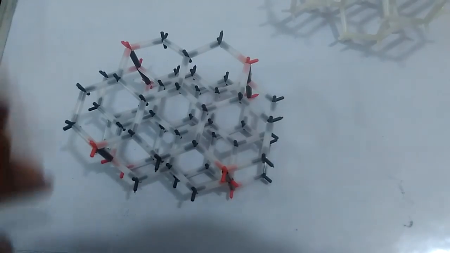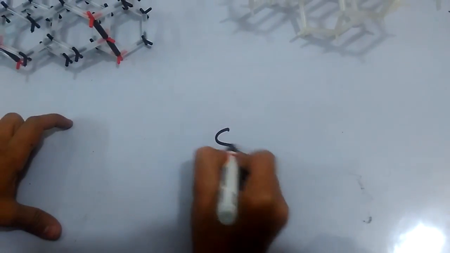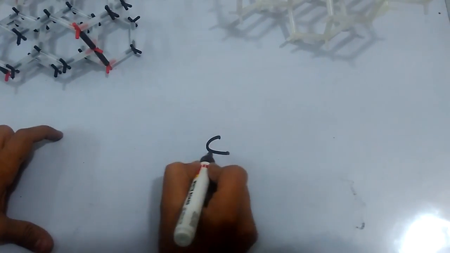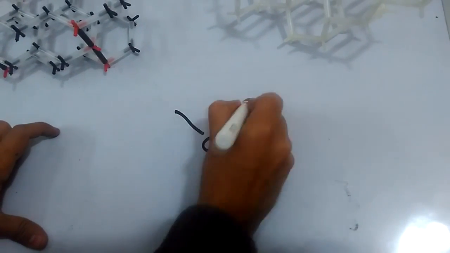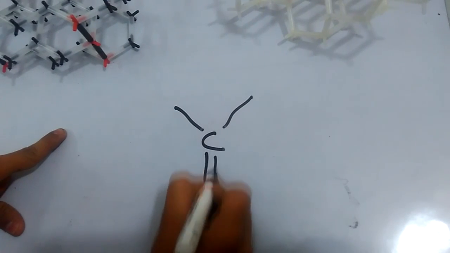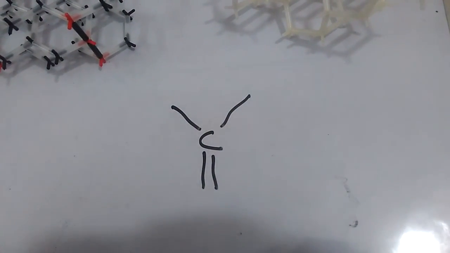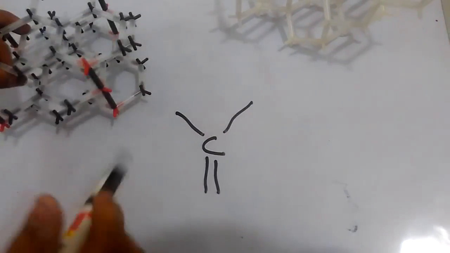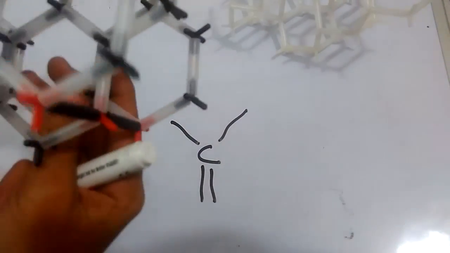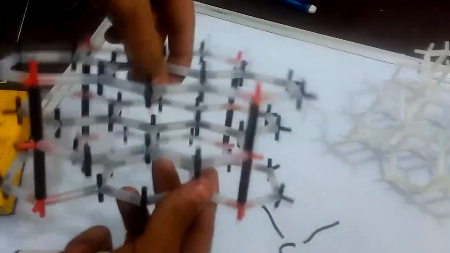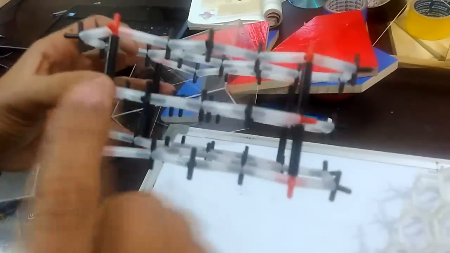Also in graphite, the structure is like this. A carbon atom is connected with 3 other carbon atoms, but the valency of carbon is 4, so one of the bonds has to be a double bond to satisfy its structural needs. So in this, one of the carbon atoms has a double bond, but when you look carefully, one atom is not connected to the other. This makes a free electron, and the thickness between layers is so thin that this free electron jumps from one layer to another.